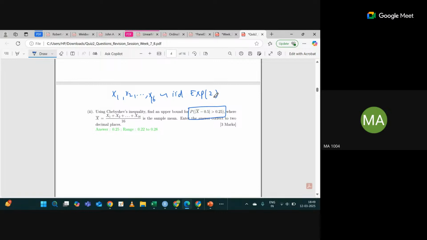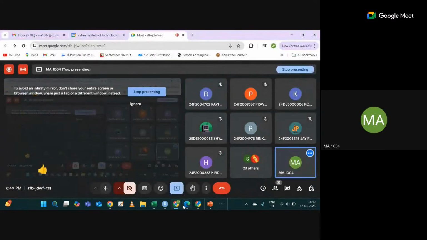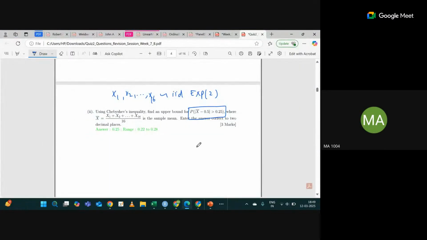Are you trying? I'm assuming everyone is trying. Yes, sir. Okay, please do it and let me know what is the number, whether you are getting the same number or not. Yes, sir. The mean is the same, 0.5. I'm not asking about the mean. What is the question? It is asking about the upper bound.